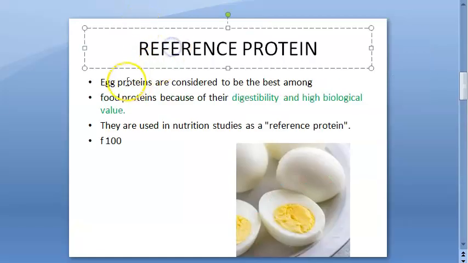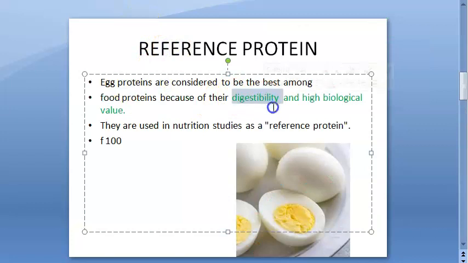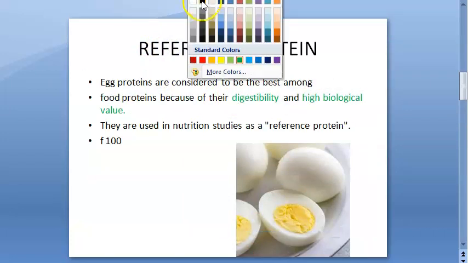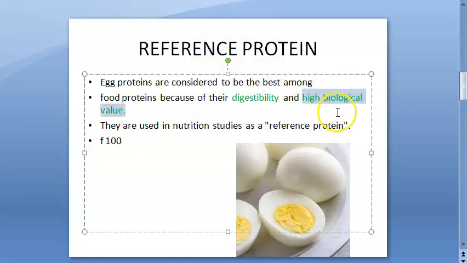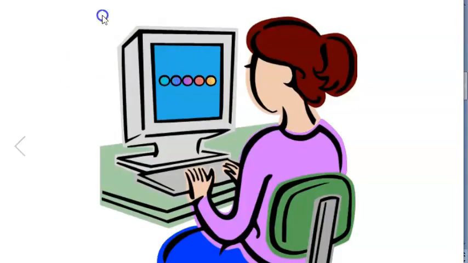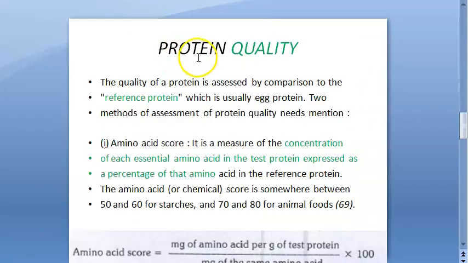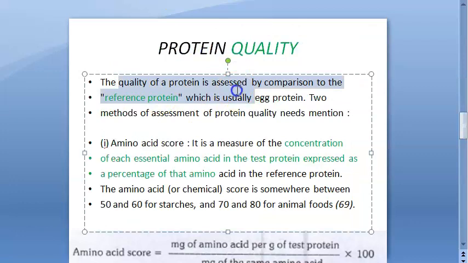So you understood that egg proteins have very good digestibility, they get absorbed very well, and they have a very high biologic value. That means the nitrogen is taken from these and utilized by our body very well. It is also called F100. Which is the reference protein, guys? Egg. Very good. The quality of protein is assessed by comparison to the reference protein, which is usually egg protein. So you compare everything else with the egg protein.